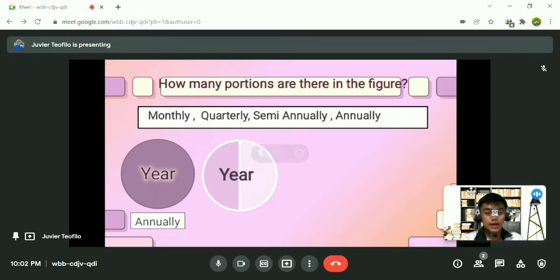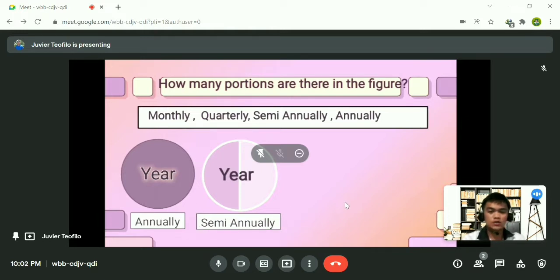I recognize the answers of students 1, 2, and 3. Yes, you are correct. The answer is semi-annually. Again, take note: if it is semi-annually, it is equal to 2.